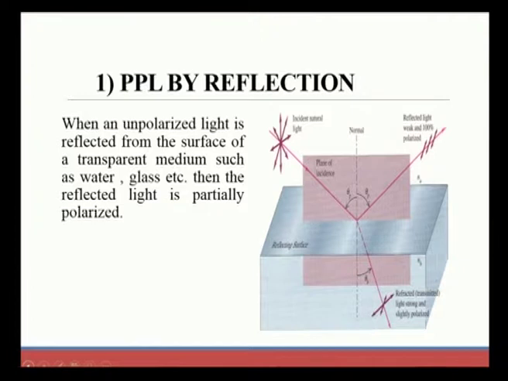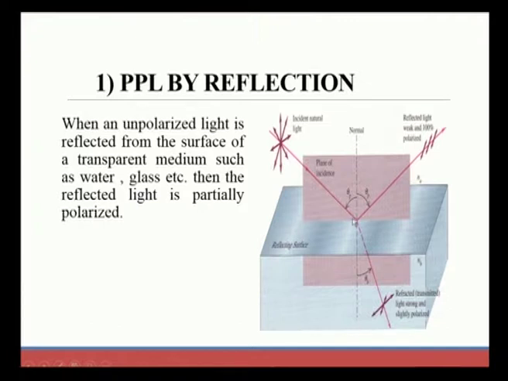PPL by reflection will have the same property that we have studied. When an unpolarized light is reflected from the surface of a transparent medium such as water, glass, etc., then the reflected light is partially polarized. Here we can observe the incident natural or unpolarized light, which is incident on a surface of a transparent medium, water or glass. This is the reflecting surface, and this is the plane of incidence, where we are incident the unpolarized light.